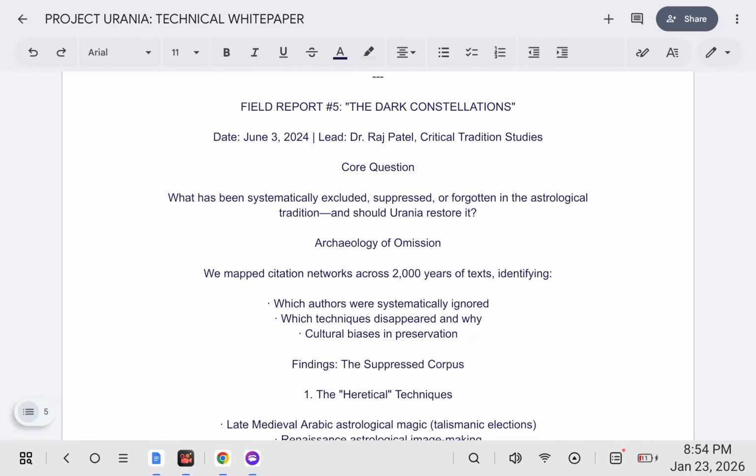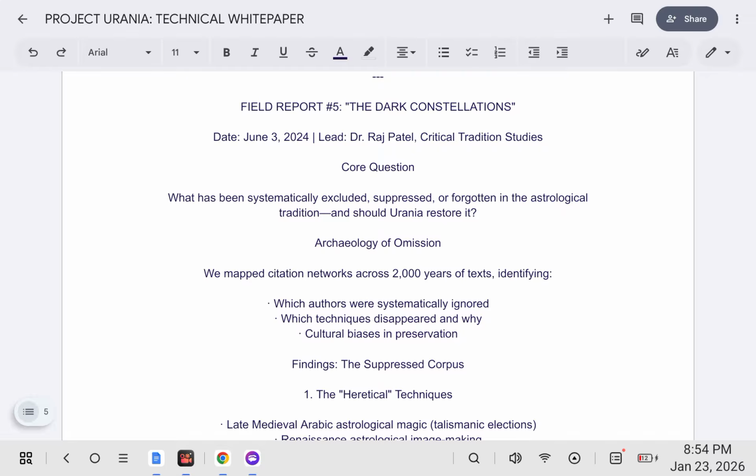Field report number 5, the dark constellations. Core question. What has been systematically excluded, suppressed, or forgotten in the astrological tradition, and should Urania restore it? Archaeology of omission. We mapped citation networks across 2,000 years of texts, identifying which authors were systematically ignored, which techniques disappeared, and why. Cultural biases in preservation.